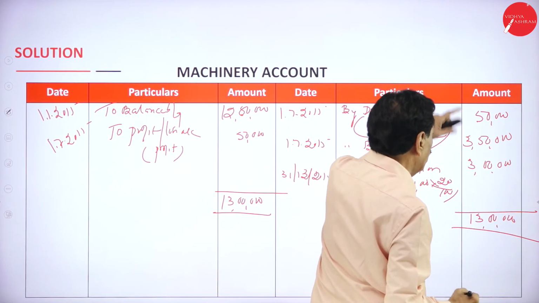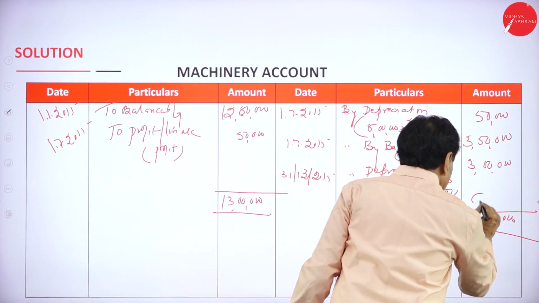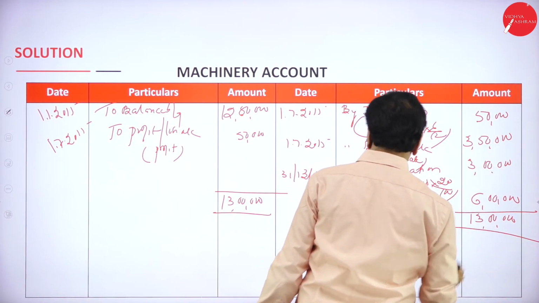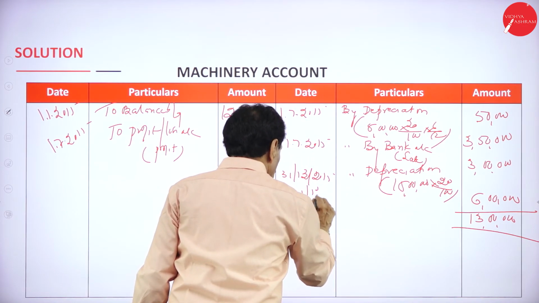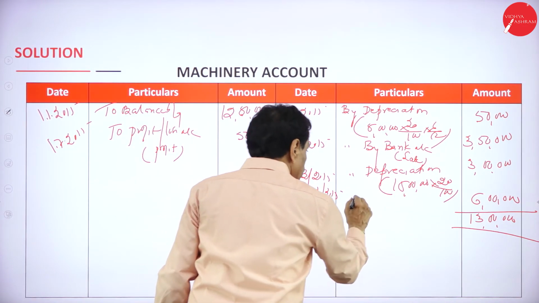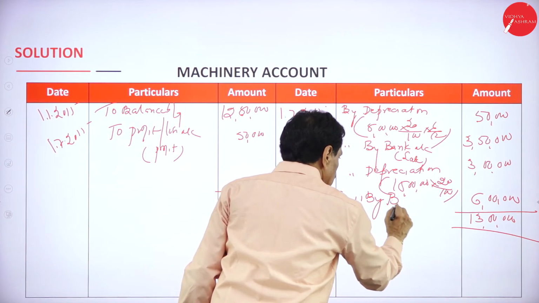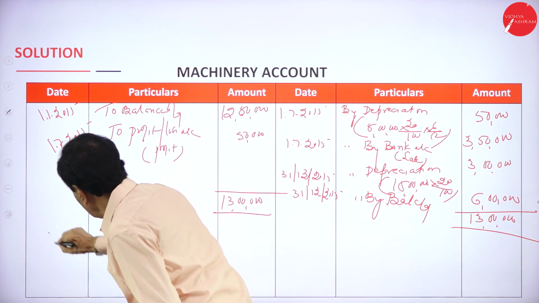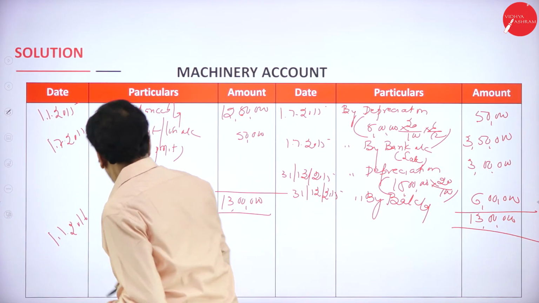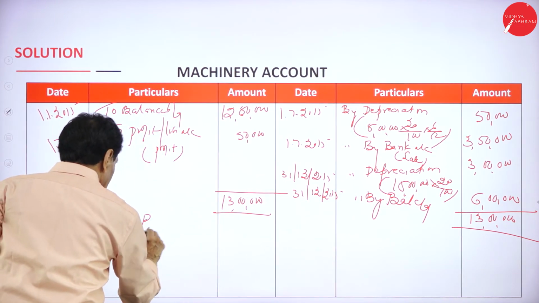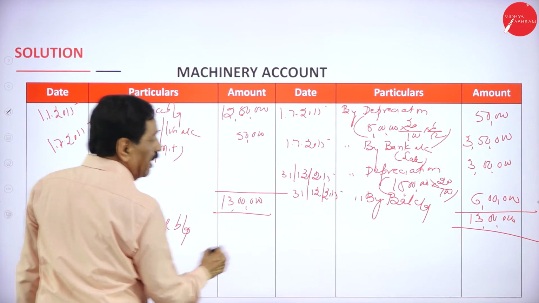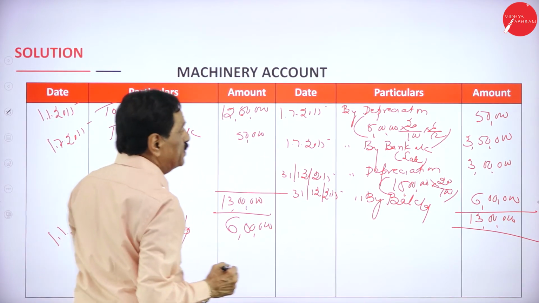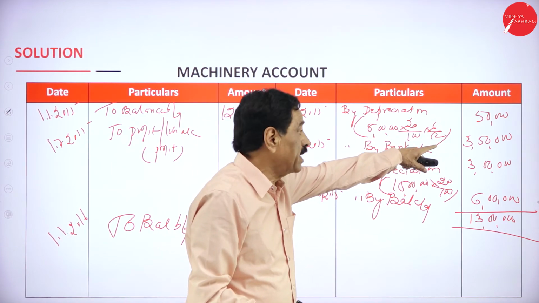So 3,50,000, 4 lakh, 7 lakh, 6 lakh left over. 0, 5 plus 5, 1 plus 3, 4, 7, 16. 31/12/2015 by balance carried down. At the end of the third year, brought down to next year. 1/1/2016, to balance brought down. What's the value? 6 lakh. So this year you must be careful. It's a division for the sale of the machinery.